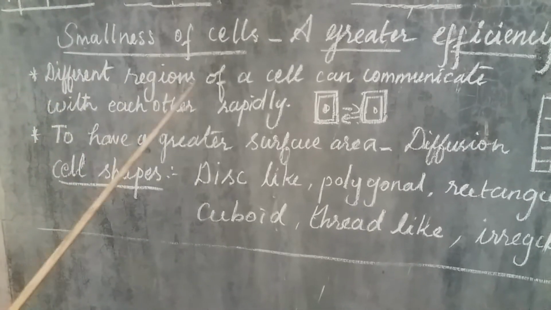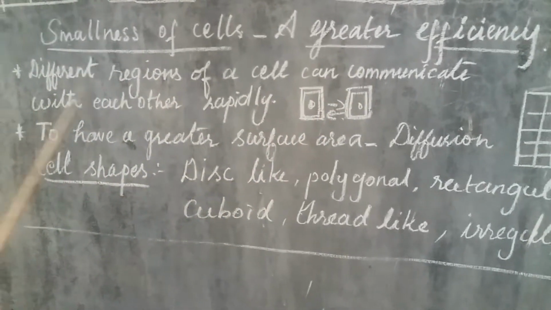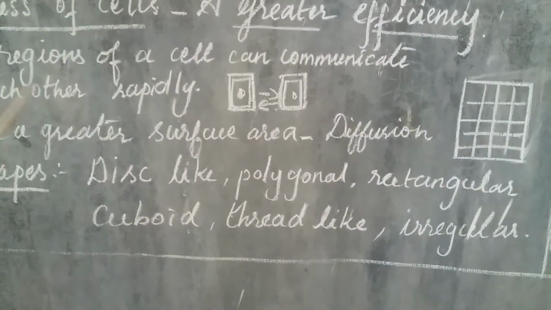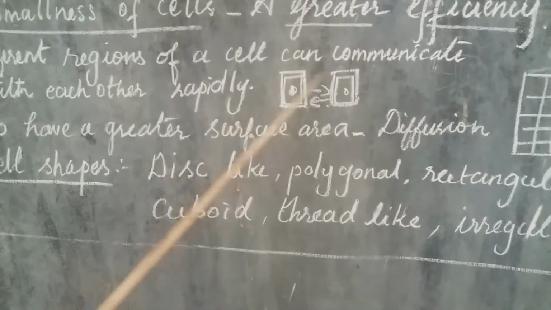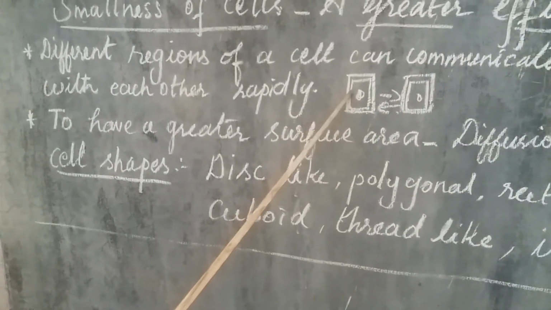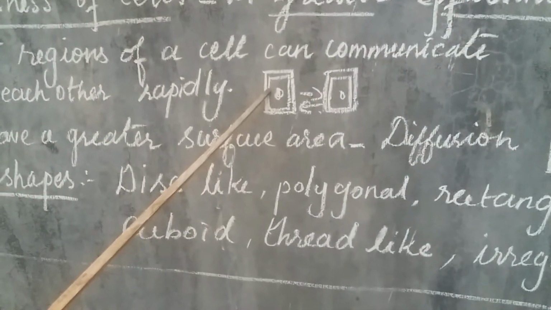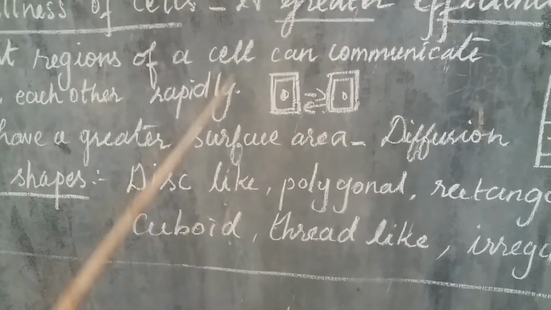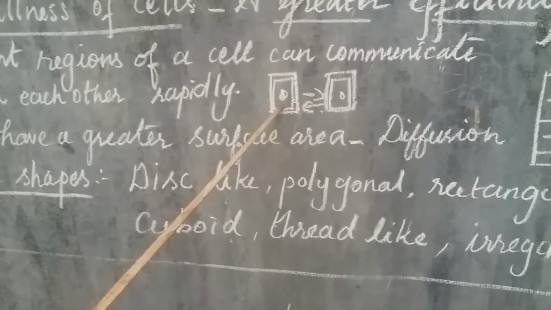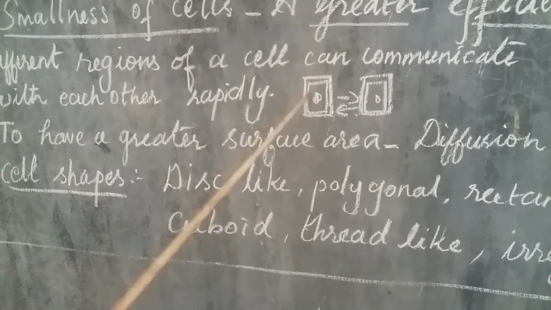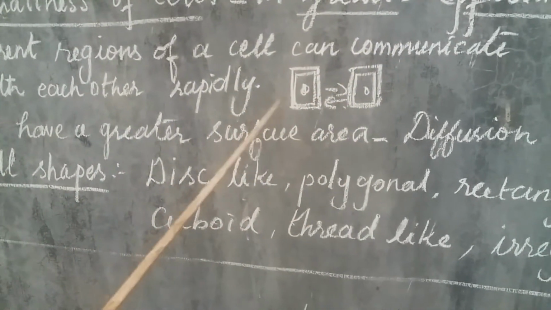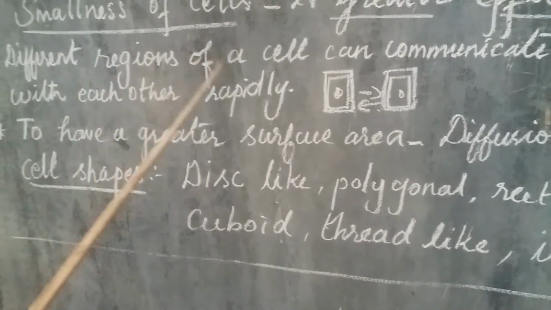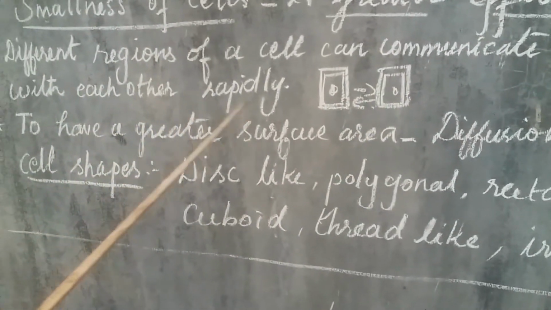The first one is that different regions of the cells can communicate with each other rapidly. Each and every cell has to communicate with one another. For each and every function, they have to communicate with one another, and it must be a fast, rapid process. For that purpose, if the cell is big, it is very difficult to communicate rapidly. That's why the cells are very minute.